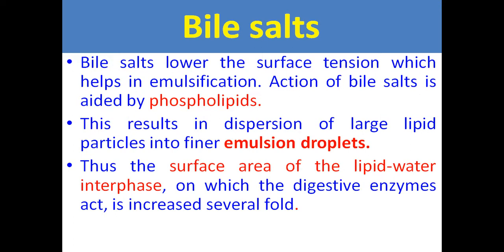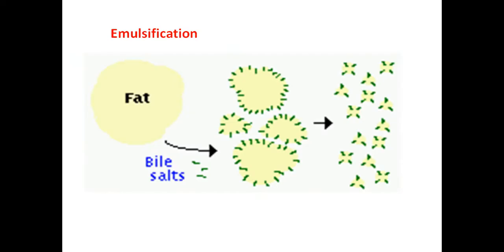Thus, the surface area of the lipid-water interface, on which the digestive enzymes act, is increased several fold.